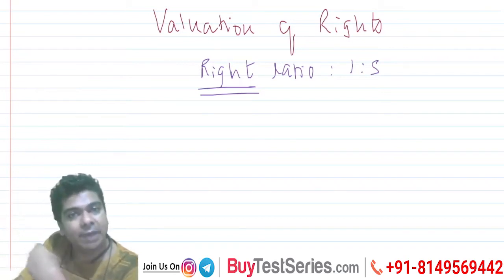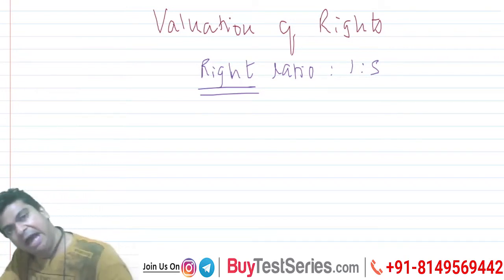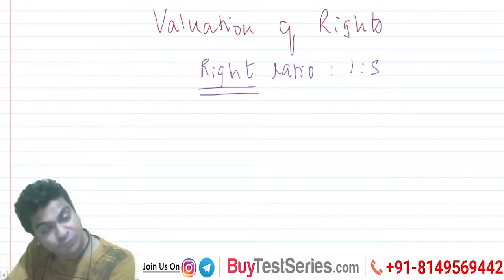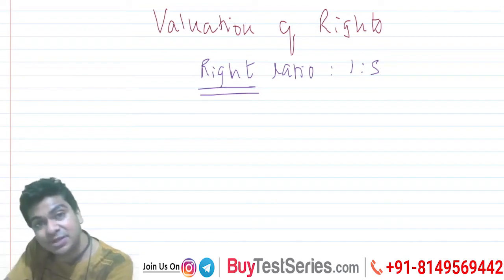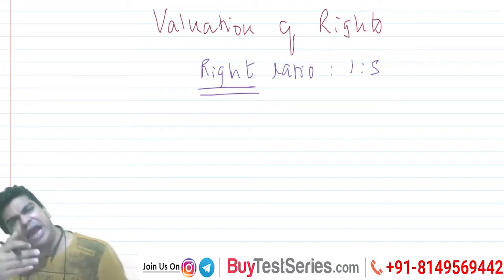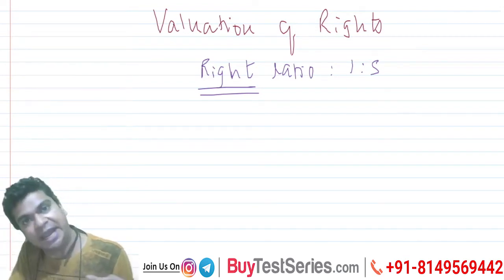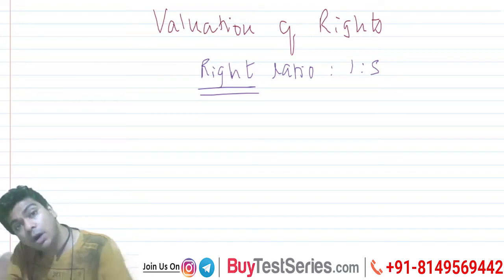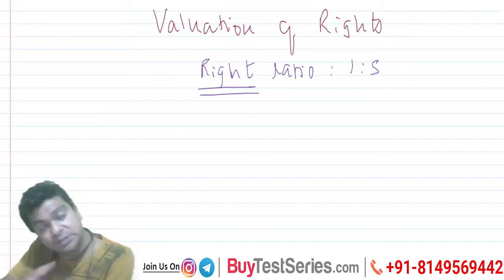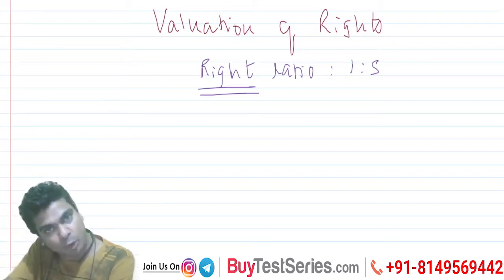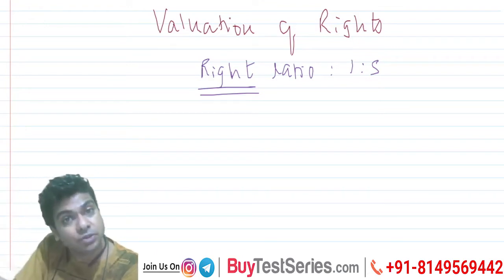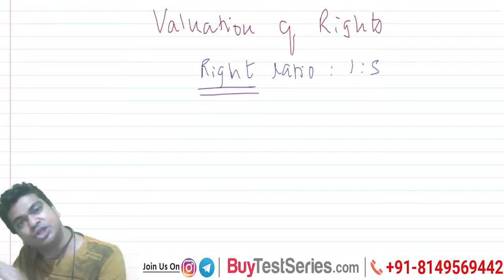For example, I may have purchased shares of some company. After 2 days, I sell away the shares. Then whoever has purchased the shares from me, after a few days, even that person is also selling away the shares. Shares are constantly changing hands. The company wants to communicate to its existing shareholders that please apply for the rights issue, but the company does not know who its existing shareholders are.